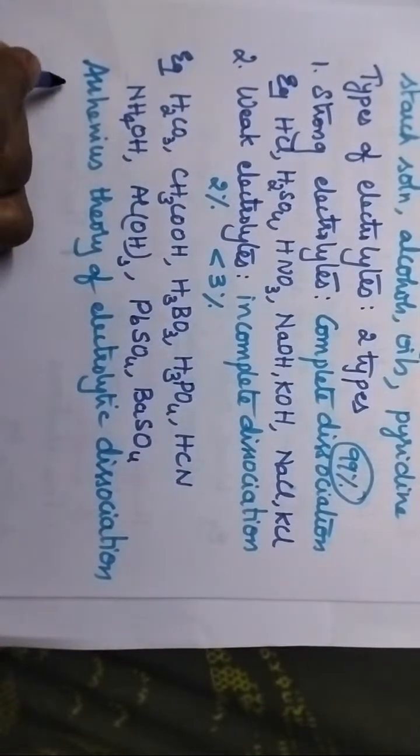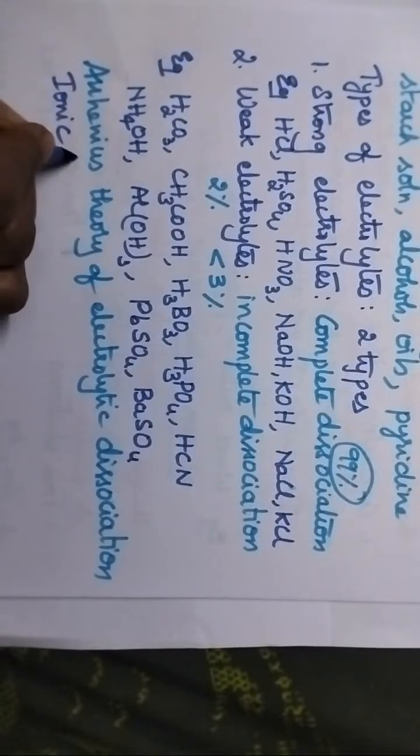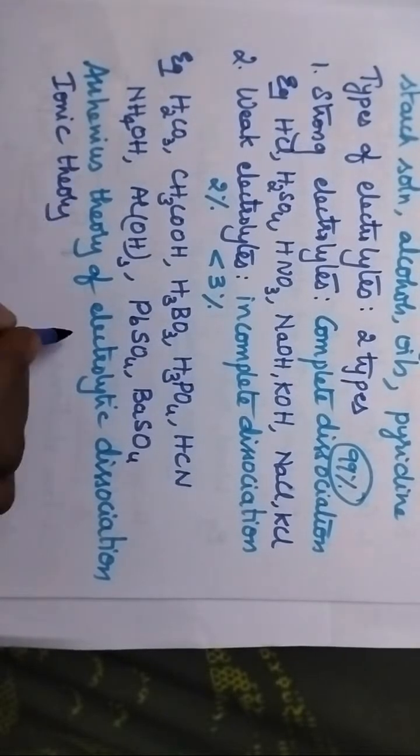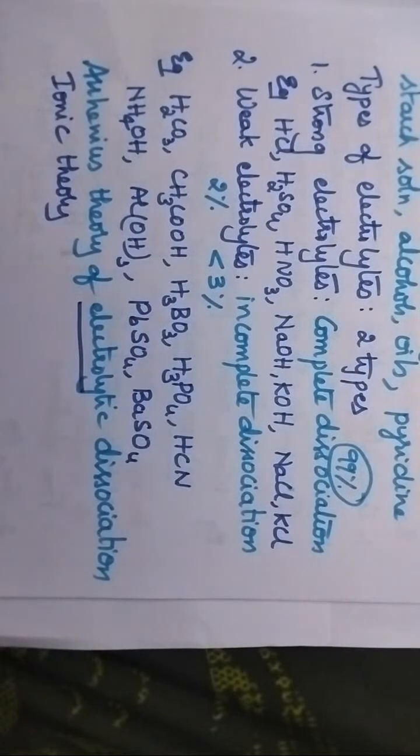This is also called the ionic theory, which explains the dissociation of an electrolyte.